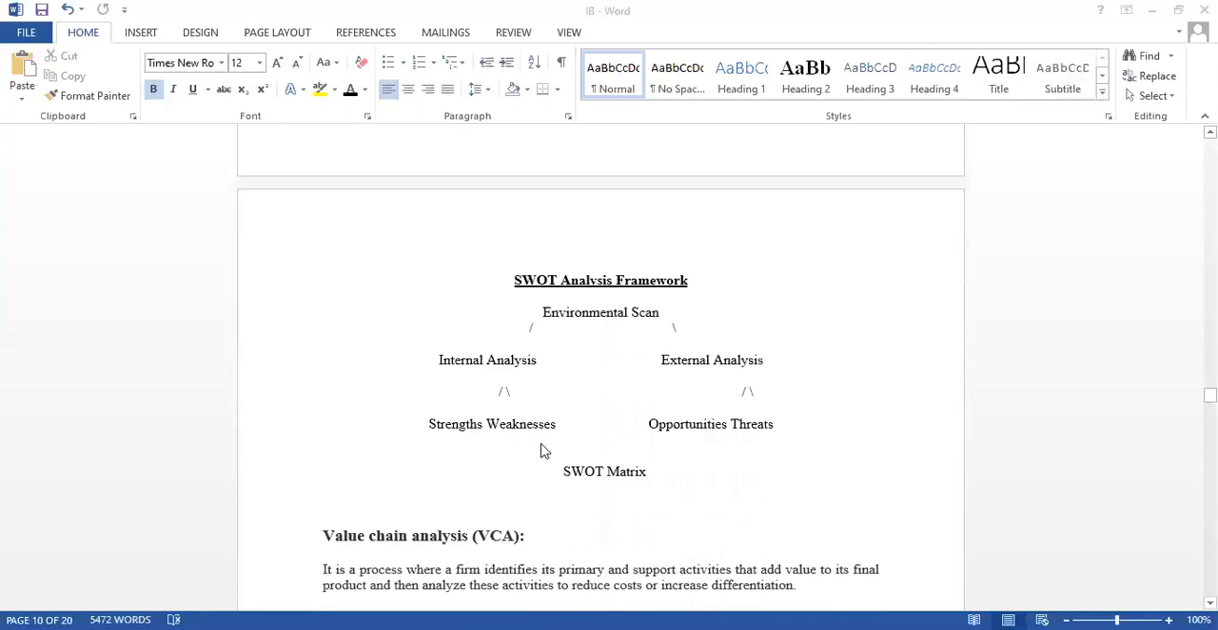Suppose you are analyzing your management skills in the organization. Suppose you have strong managerial skills like planning, organizing, directing, controlling, staffing, or communication, if you are strong enough in that, then that comes under your strengths. Weaknesses: suppose there are some disputes between the employees, or some quarrels between the workers and the management, then that would come under your weaknesses, right?